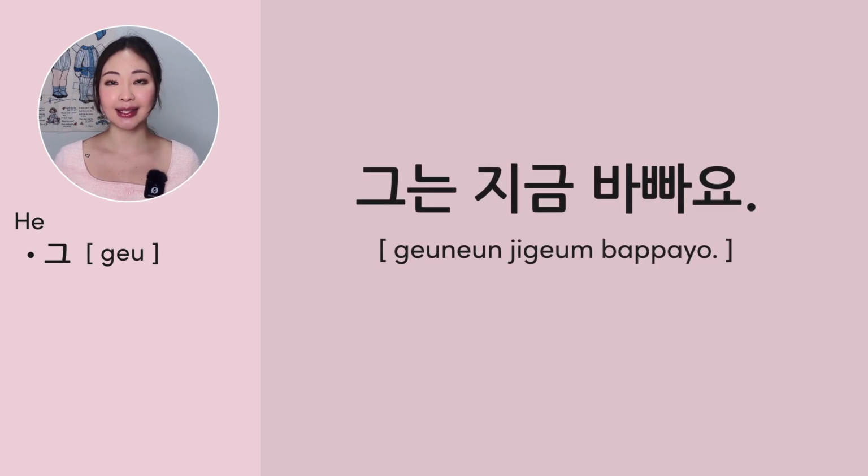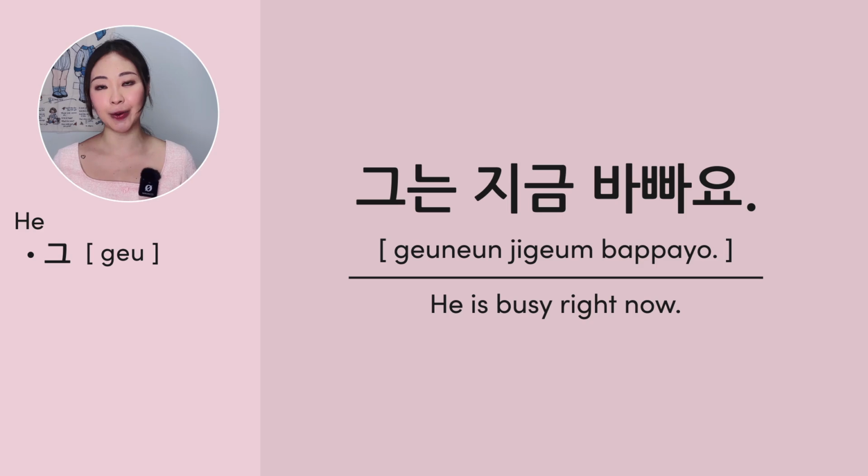The pronoun he is 그. For example, 그는 지금 바빠요. This means he's busy right now.